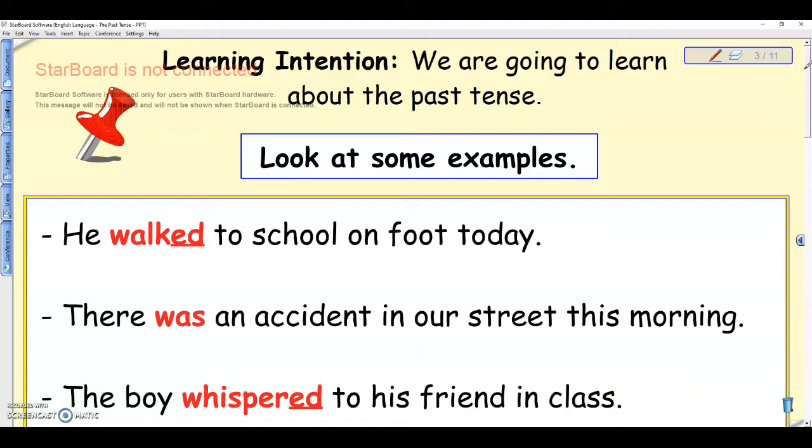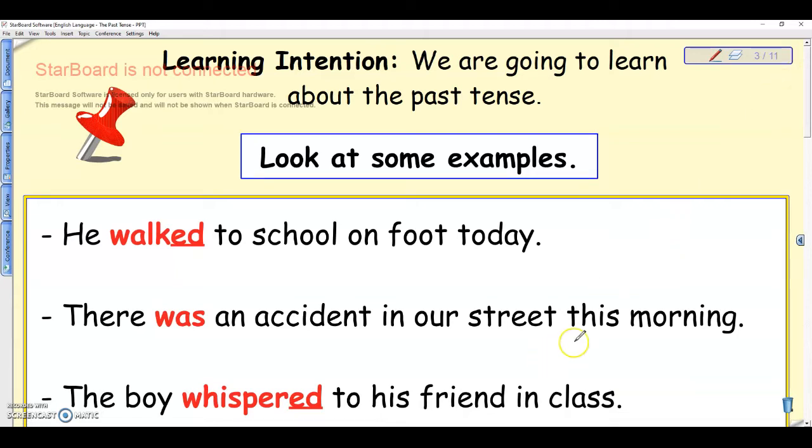Next, there was an accident in our street this morning. There was an accident. So it's something that happened. The accident already happened. So it's not there is an accident, right now it's happening. There was an accident. Okay, so everything was cleaned up afterwards.